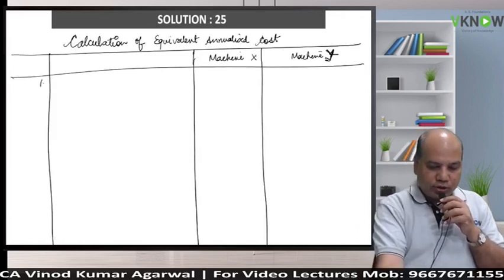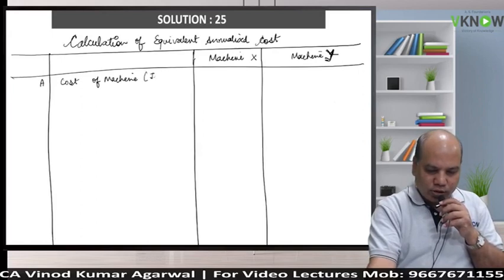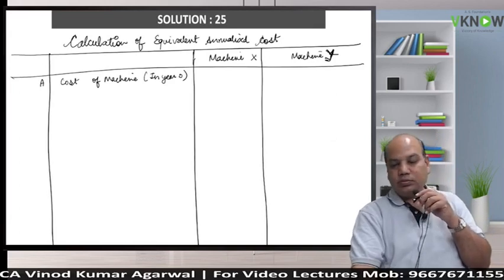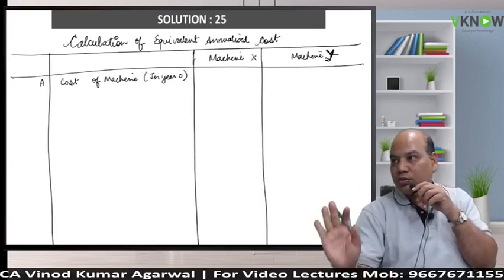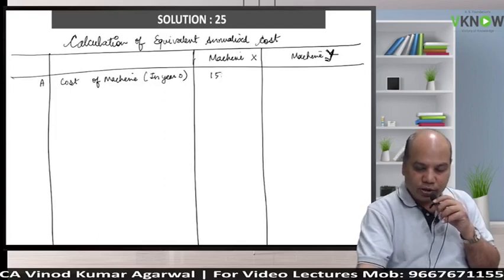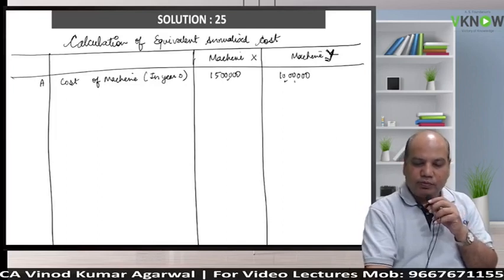First, point number A, cost of machine in year 0. So does this require discounting? Year 0 cash flow, do they require discounting? Say yes or no. No, 15 lakh. So this I will write directly without any PV factor.